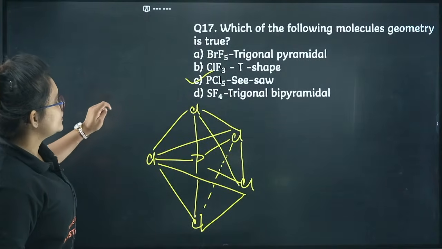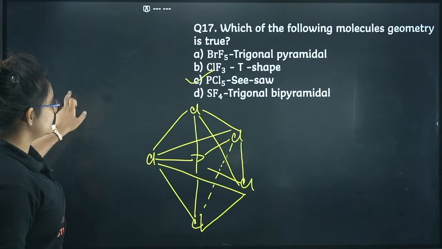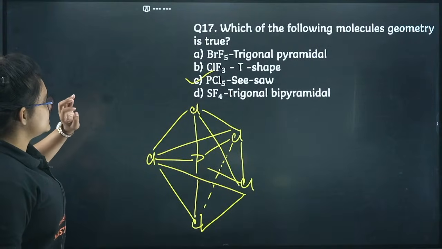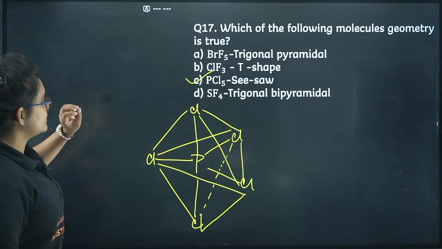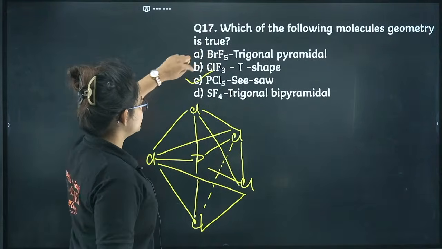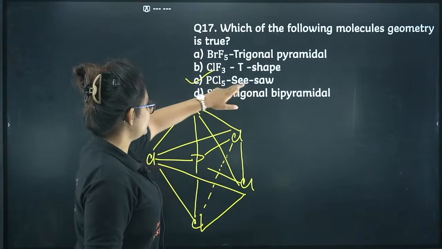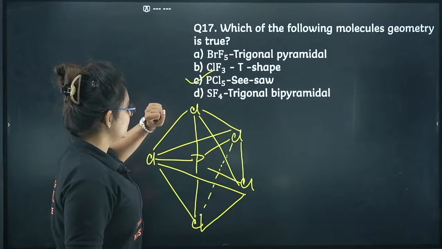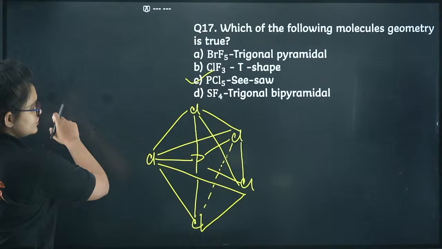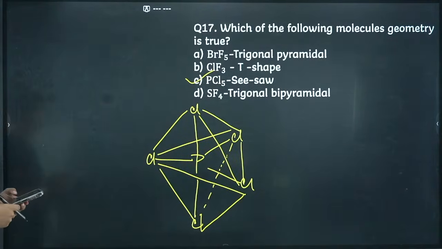Wait, which of the following molecules geometry is true? Wait just a minute. The question, I guess it's having some glitch in it. ClF3 is also true. Trigonal bipyramidal is seesaw. That should be wrong actually. It should be false, because PCl5 will not give you the seesaw geometry. It gives you trigonal bipyramidal. And SF4, if you just see, SF4 is also trigonal bipyramidal because of the lone pair. Yes. Let's go ahead.